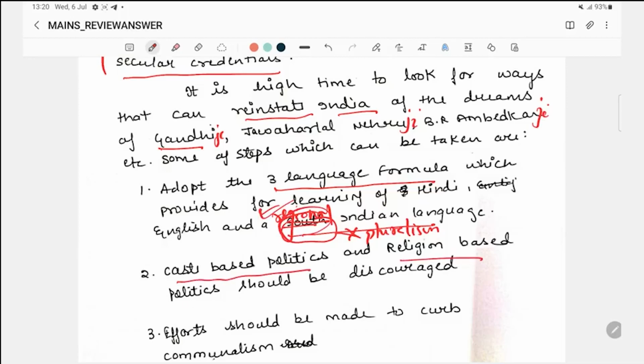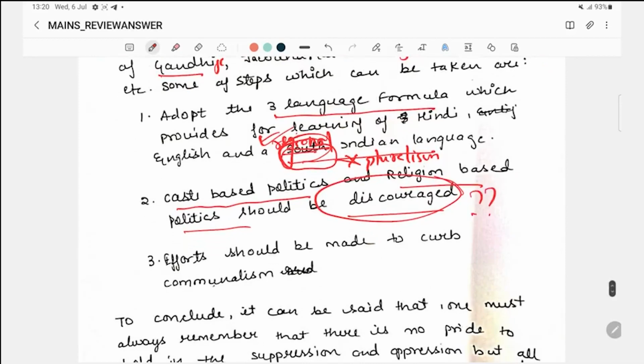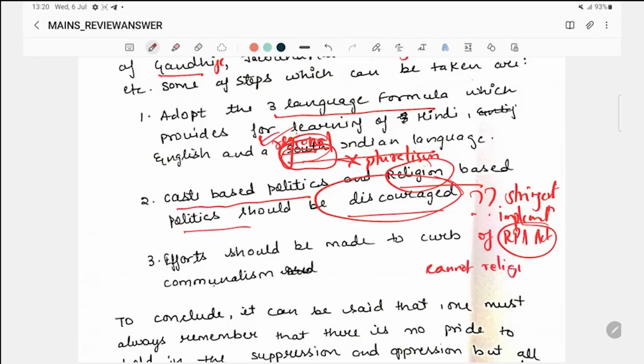Caste-based politics and religion-based politics should be discouraged. How? How should it be discouraged? You have to mention. For example, religion-based politics can be discouraged through stringent implementation of the RPA Act. In the RPA Act, there is a provision that you should not use religion in election campaigning. There is a provision, but no stringent implementation. So stringently it should be implemented.